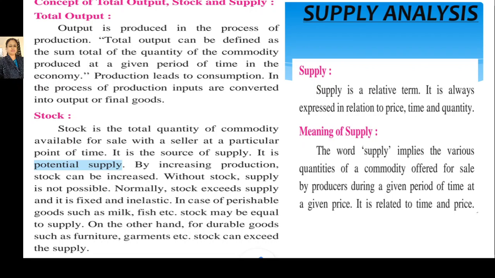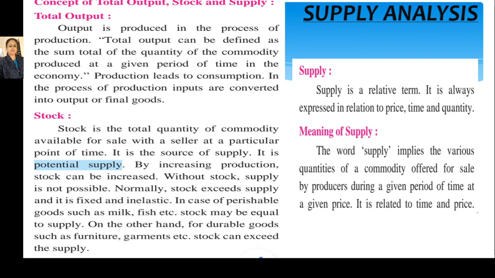Now, the second term is stock. Stock is the total quantity of commodity available for sale with the seller at a particular point of time. It means during a particular point of time, whatever quantity is produced by the producer and is available with the seller is called stock of supply.